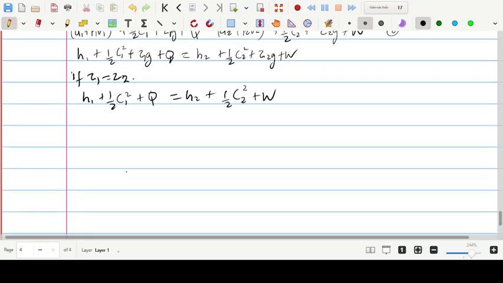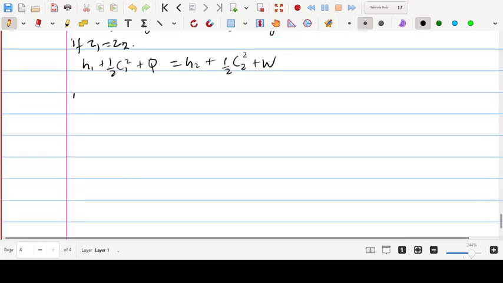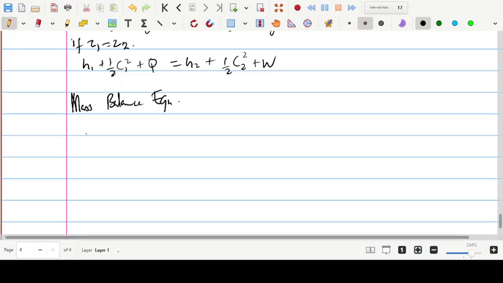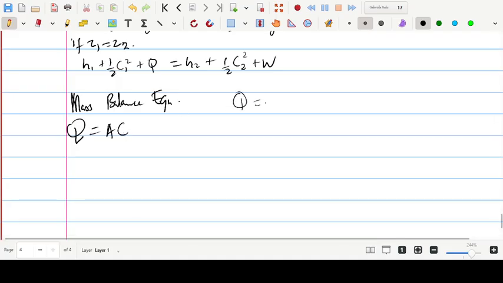So now let us consider the mass balance equation. What's the mass balance equation? Don't forget that from continuity, flow rate is equal to area times velocity. We are not using V here now, because some people are used to Q equals AV, where V is velocity and A is area.